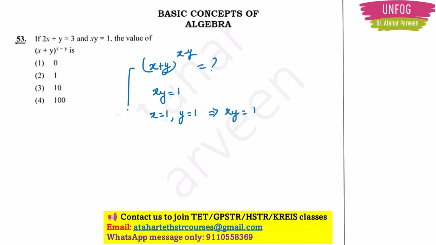You put x is equal to 1 and y is equal to 1. 1 plus 1 whole to the 1 minus 1. It will become 2 to the 0. And anything to the power of 0 will be 1. So our correct answer will be option 2. Very simple, right? So this way you have to apply simple logic and you can save time and get the correct answer in your exam.